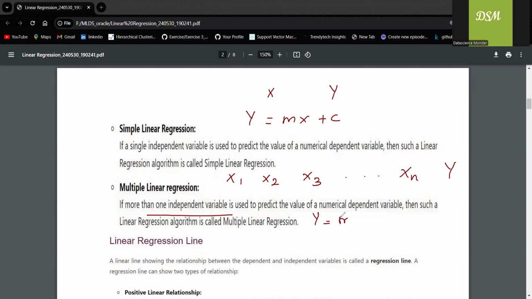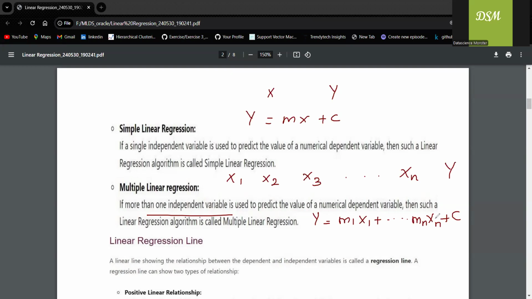So y = m1x1 + m2x2 up to mnxn + c. Remember, there can be only one intercept. Do not assume that as there are n independent variables, there are going to be n intercepts. There can be only one intercept, all the time.